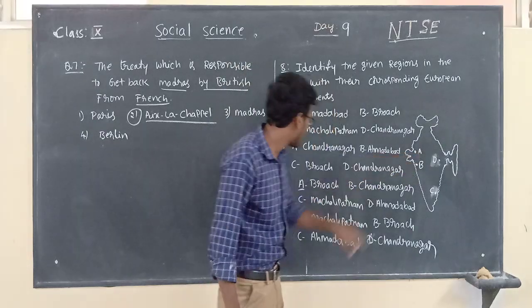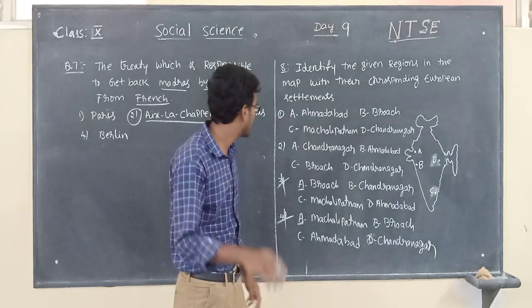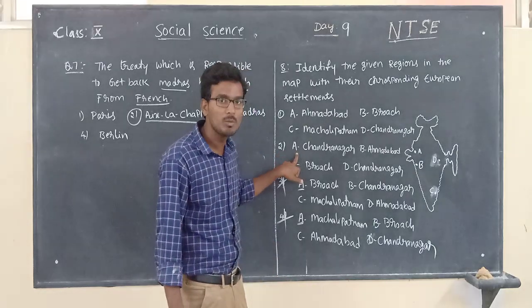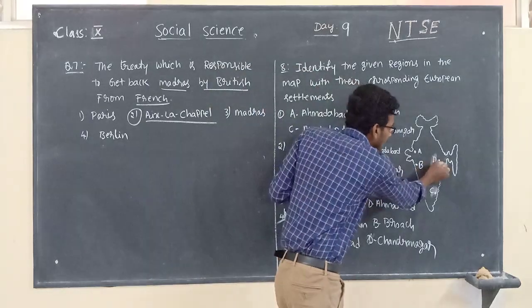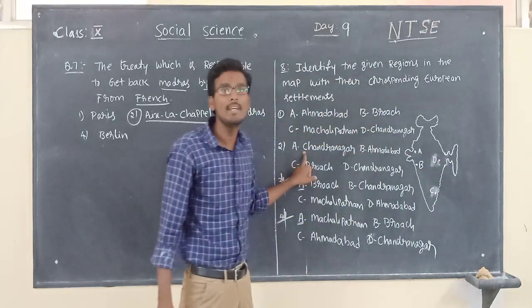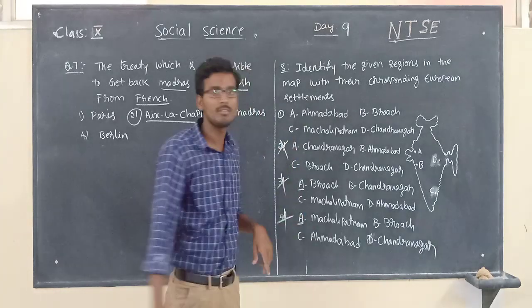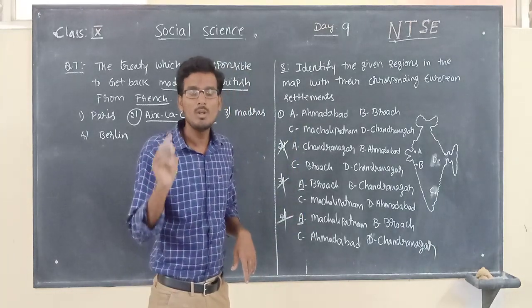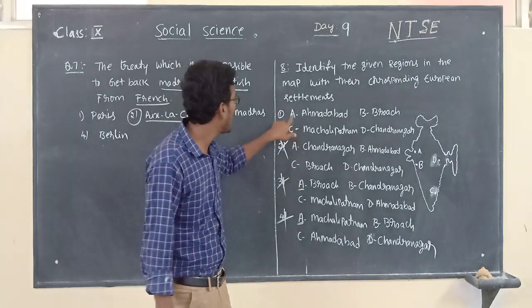Ahmedabad. So this is also wrong. Next, option number 2, A, Chandranagar. Here Chandranagar is marked with the alphabet D, but here Chandranagar is given alphabet A. This is also wrong.